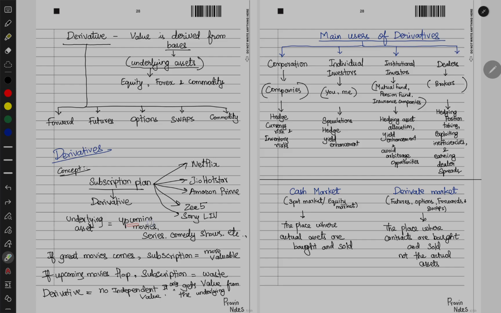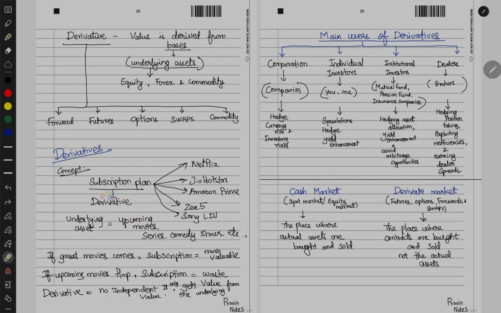The upcoming movies, the series, the comedy shows or whatever the platform is streaming, those give the value to the subscription. So the subscription plan which we have opted derives its value from the upcoming movies, series, comedies or the existing shows.